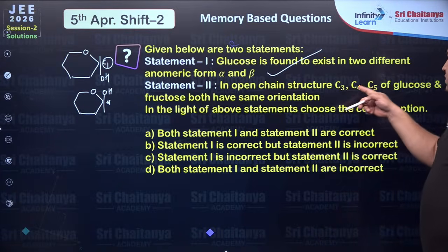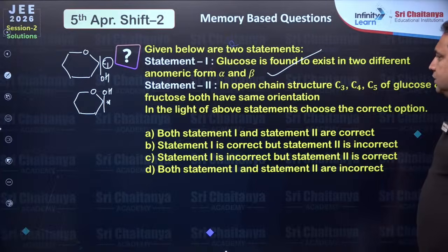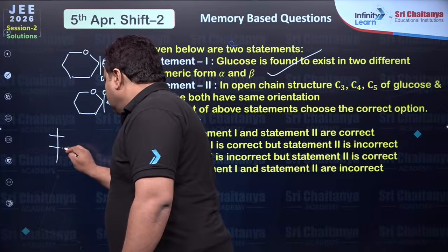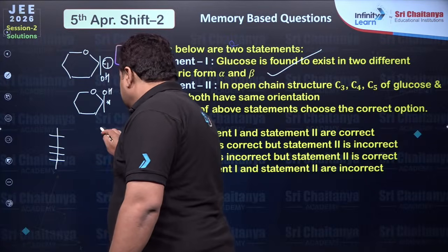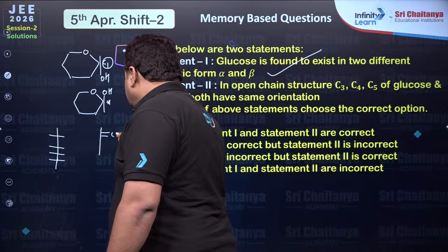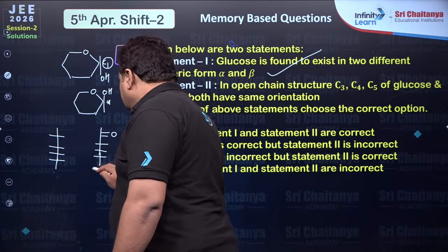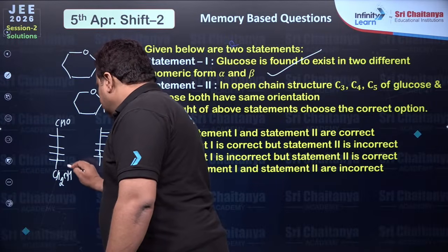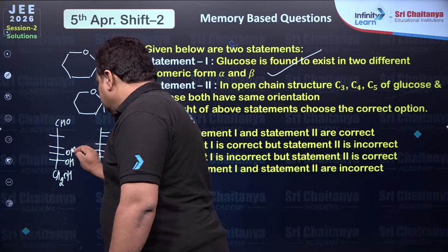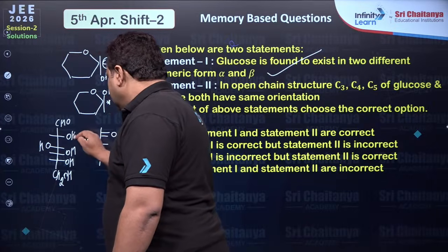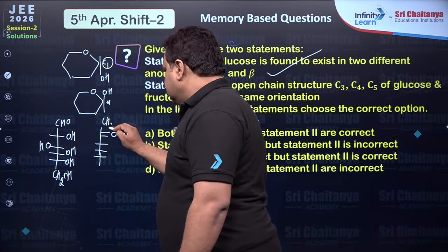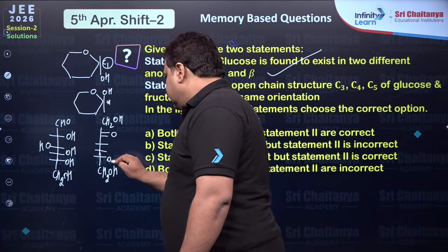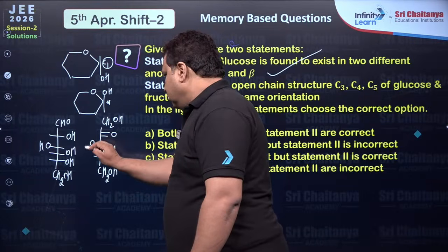In open chain structure, C3, C4, C5 of glucose and fructose both have same configuration or orientation. Let us check it. So 1, 2, 3, 4. This is CHO, this is CH2OH, this is OH, this is OH, this is OH, this is OH. Fructose, this is CH2OH, this is CH2OH, and this is OH, this is OH, and this is OH.